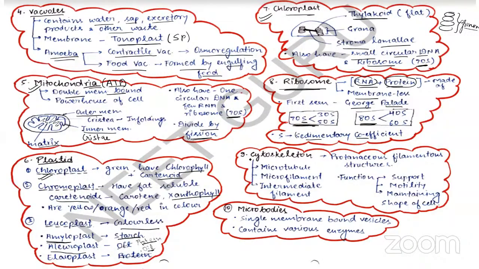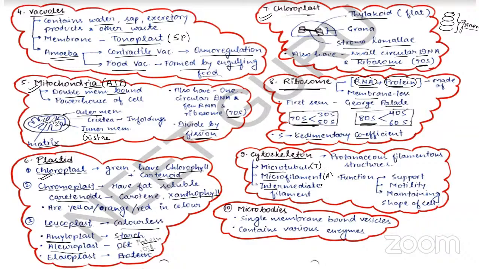Okay. Next we come to the cytoskeleton. Cytoskeleton is only present in eukaryotes. It is completely absent in prokaryotes. Remember this point. Write it down. Cytoskeleton is present in eukaryotes. And cytoskeleton is of three types. Majorly it is microtubule, microfilament, and intermediate filament. Microtubule is made up of tubulin protein.